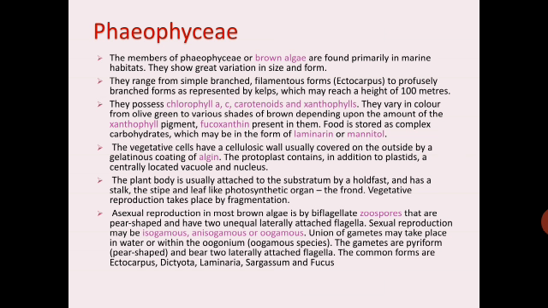Then vegetative cells have a cellulosic wall usually covered on the outside by a gelatinous coating called algin. So remember these. And they also contain plastids. Then the plant body can be differentiated into holdfast, stipe, and the frond. Vegetative reproduction occurs by fragmentation, and sexual reproduction may be isogamous, anisogamous, or oogamous.